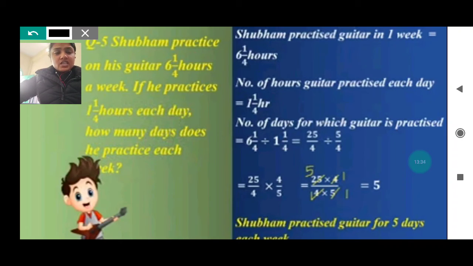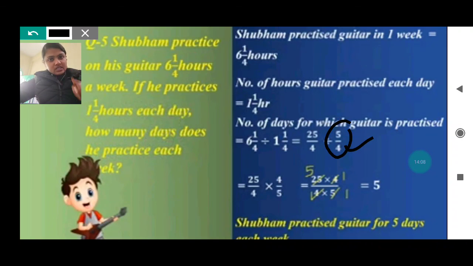Then after that you will do the reciprocal. Go step by step, my dear. Do not skip any step in that. After writing this much, we will do the reciprocal of the 5 by 4, and we will change the division sign into multiplication. So 25 by 4 will be written as it is, into 4 by 5, as 5 by 4 will become 4 by 5. After that you draw one bar and write the numbers properly on one bar. 25 into 4 and 4 into 5.